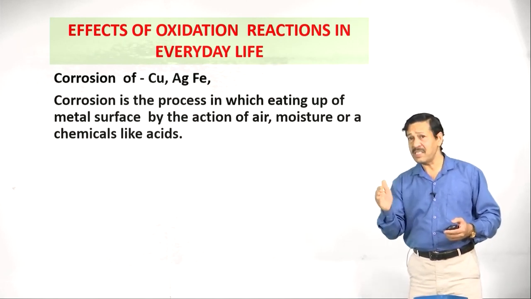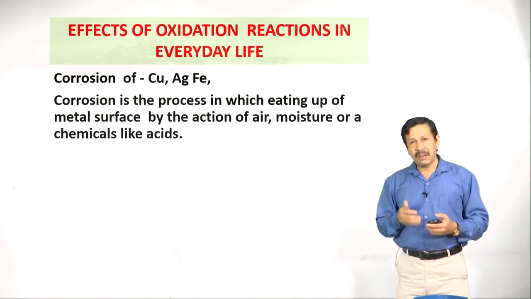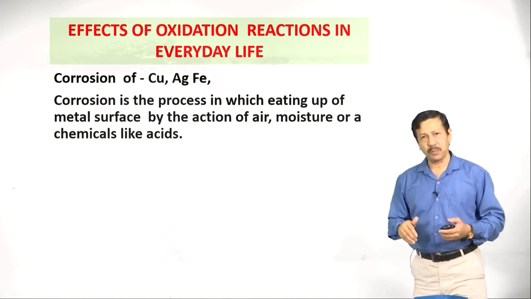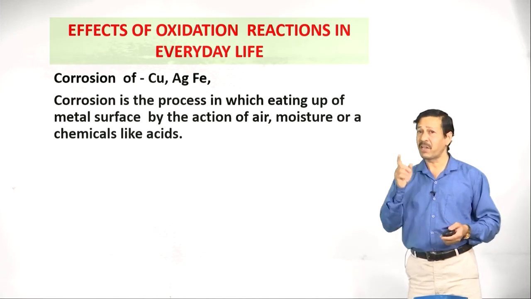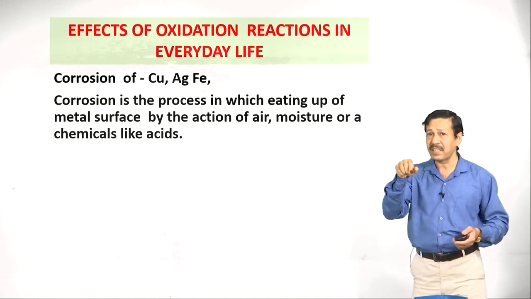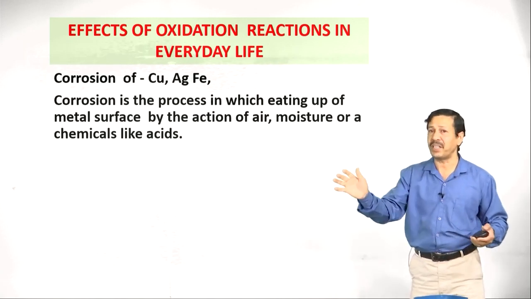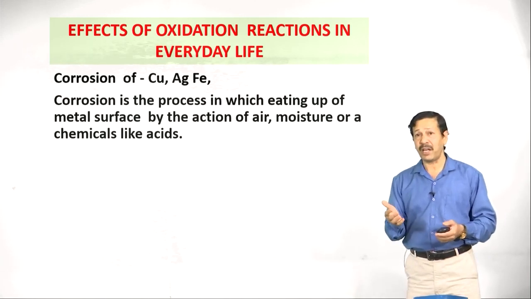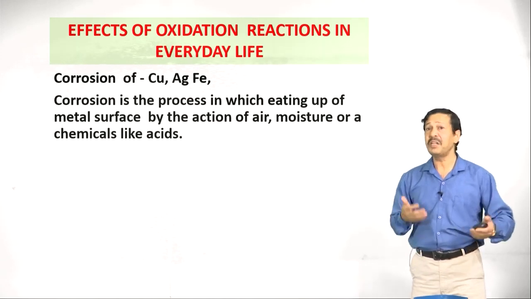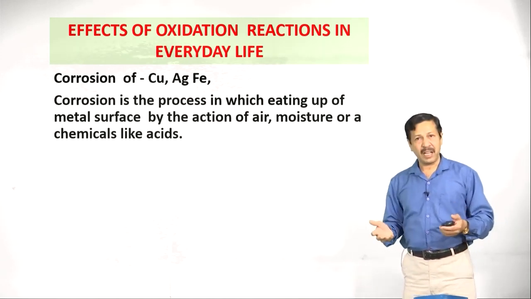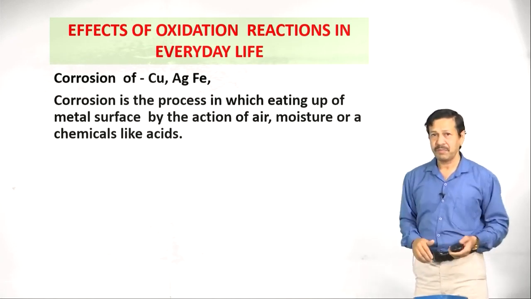You will learn this in the 3rd chapter. Similarly, silver articles on exposure to the atmosphere become black. Why? This is because atmospheric sulfur combines with the silver and forms silver sulfide, a black colored coating. To remove this, you have to apply some basic substance, then you can easily remove it. Toothpaste has such a compound, so if you apply a little toothpaste over that, it removes the coating.